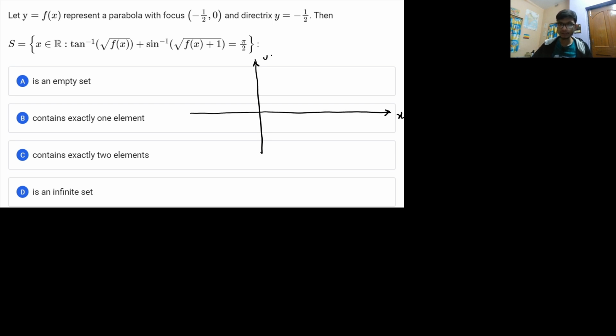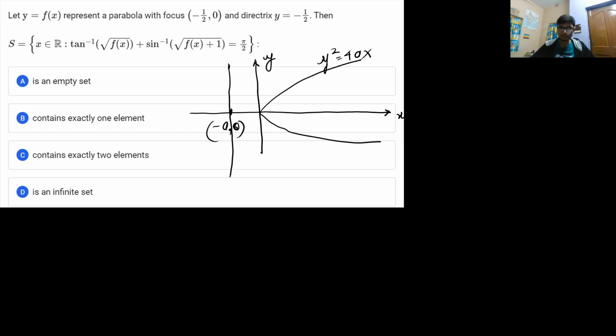If you have x = 0 and this is x and y, so if you have a parabola with a focus which is (-1/2, 0), but in case of a general parabola, let us assume a general parabola y² = 4ax. So for this particular parabola, the line x = -a is the directrix. This is the directrix.